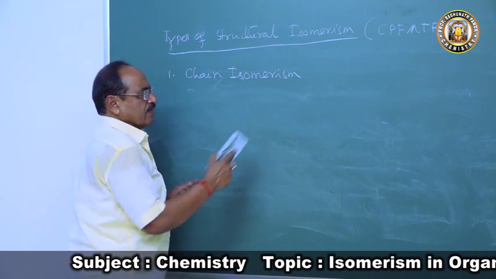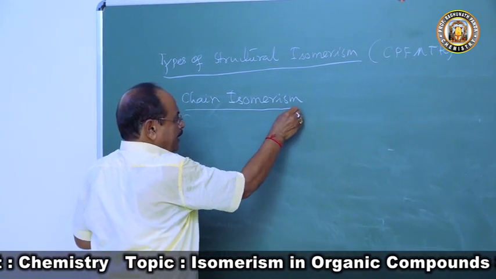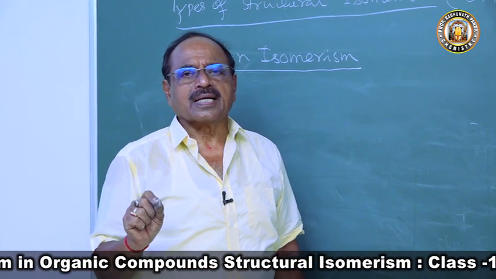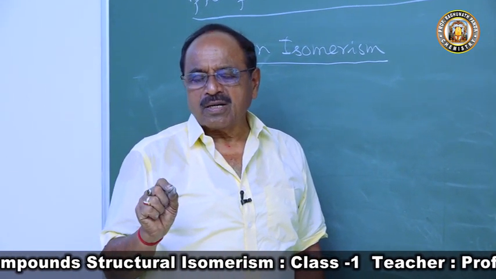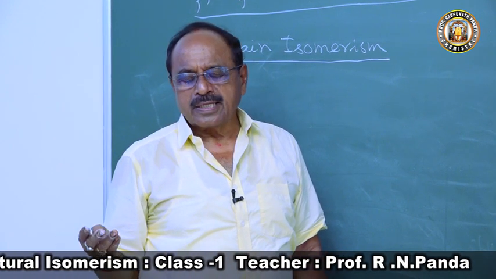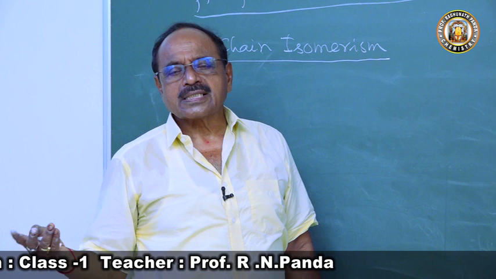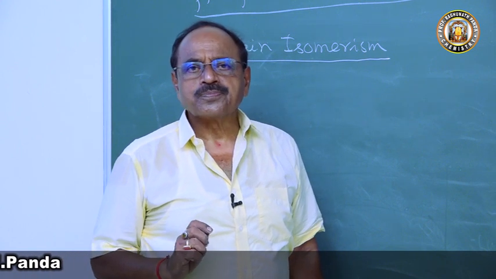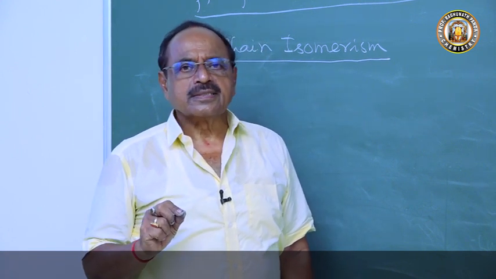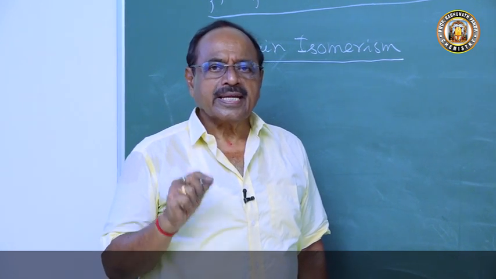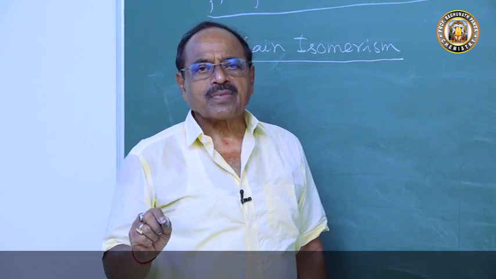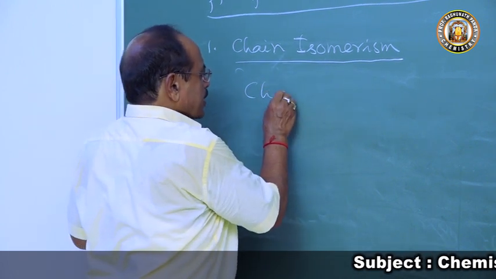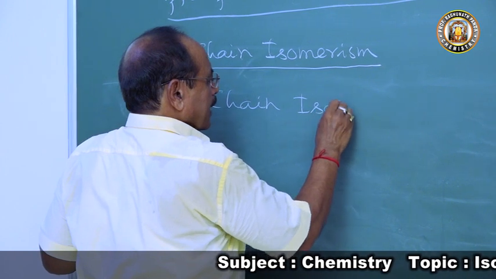So look to the definition which I have given you. The compounds having the same molecular formula but different structure due to different arrangement of the carbon-carbon chain are said to exhibit chain isomerism, and the isomers are called chain isomers.